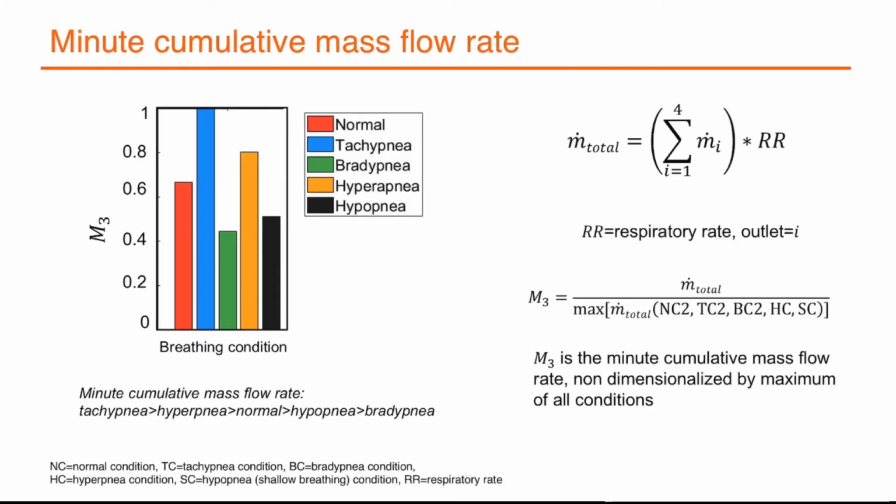Minute cumulative mass flow rate is measured by multiplying the respiratory rate by the total cumulative mass flow rate in a breathing cycle. Though the previous slide showed equal values of M2, or total cumulative mass flow rates, in normal, tachypnea and bradypnea for a breathing cycle, here we found the order of tachypnea greater than hyperapnea, greater than normal, which is greater than hypopnea and bradypnea. This is mainly due to the respiratory rate, showing that the respiratory rate plays a key role in the amount of air you exhale.